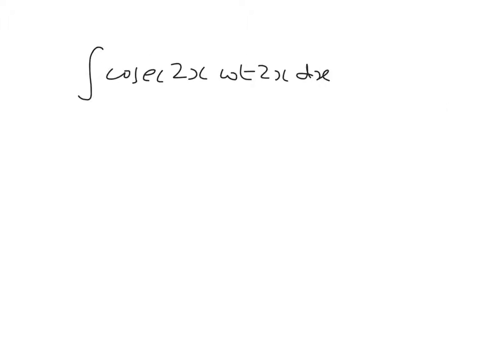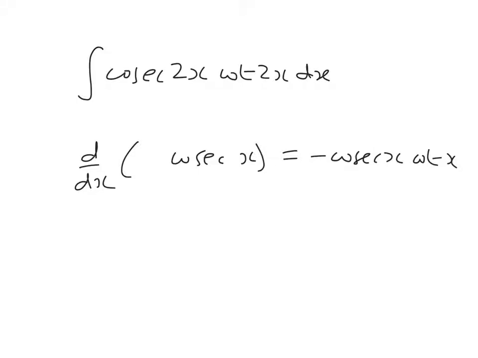And this question is very similar, because if I differentiate cosec x, I get minus cosec x cot x. So if I differentiate cosec 2x, I get a 2 there and a 2 there, but then the 2 comes out because I've got to differentiate the 2x.